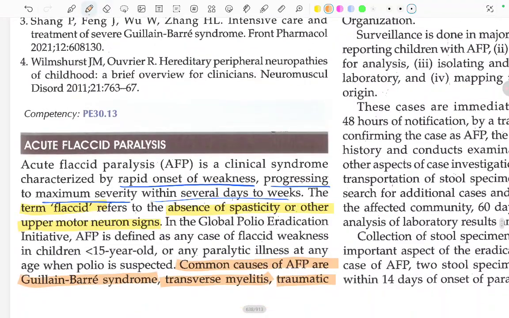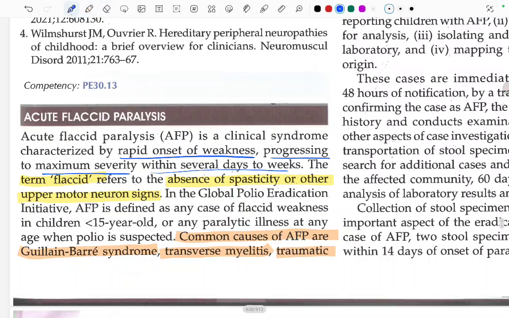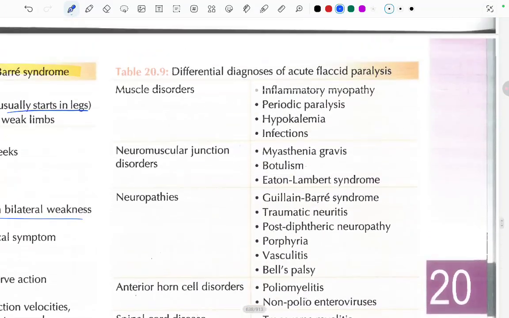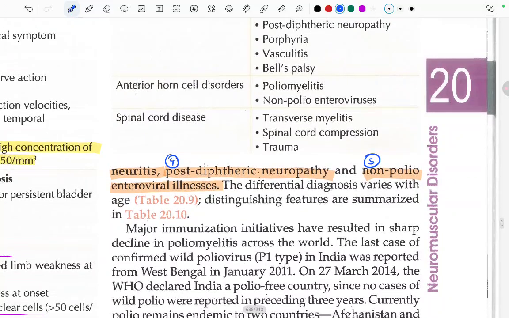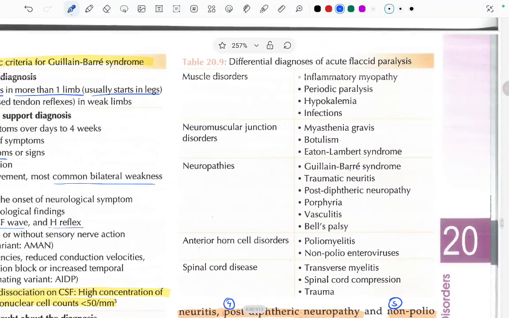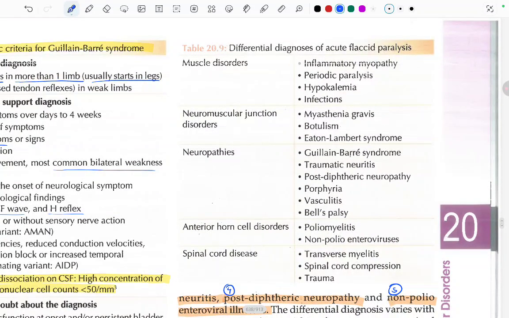Fine. So, how many did we read which can cause acute flaccid paralysis? First one is GBS, second is transverse myelitis, third is traumatic neuritis, fourth is post-diphtheria neuropathy, and fifth is non-polio enteroviral illness. The differential diagnosis varies with age. Distinguishing features are summarized in table 20.10. This is the table that we have to read for the differential diagnosis of acute flaccid paralysis.